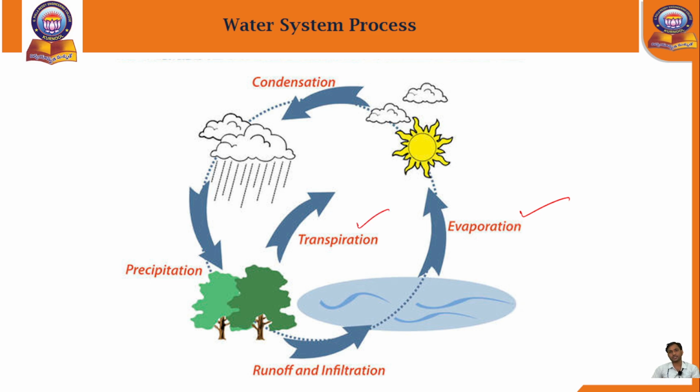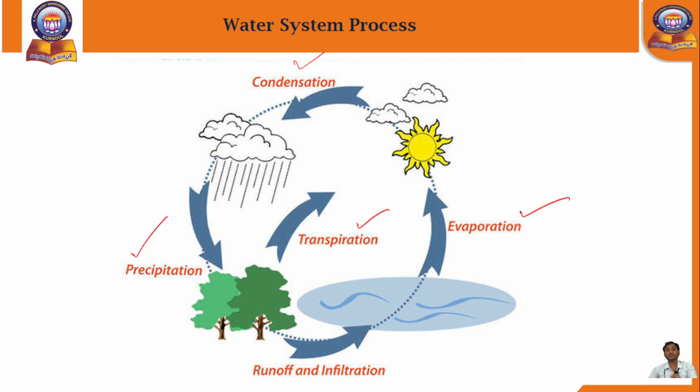Next, transpiration. If water is available under the ground, it evaporates into the atmosphere with the help of trees, plants, stems, roots, flowers and so on. That is transpiration. After evaporation and transpiration, condensation takes place. Condensation is the water vapor converting again into tiny liquid particles of water, which mingle with the clouds. When the water mingles with the clouds, precipitation occurs.